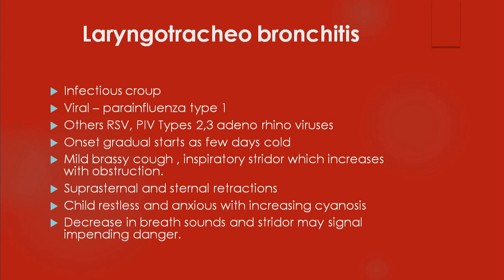So all these things can be made out by clinical assessment of recording the sound the child is producing. That is one, the stridor. Second one is the retraction. Of course, we look at the general condition of the child. Child is dull or hypoxic and irritable, or is delirious. All these things you can make out. You have to look for the sensorium of the child, how the child is looking.